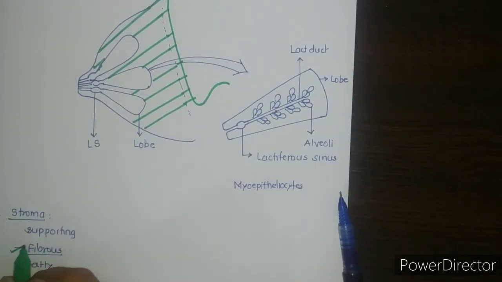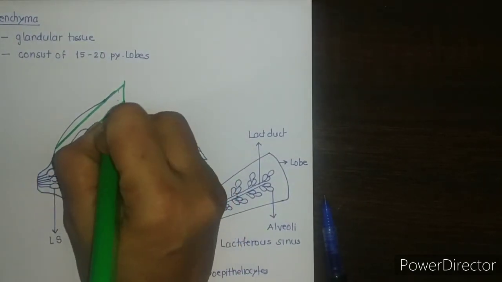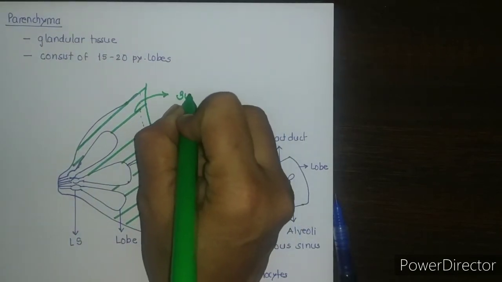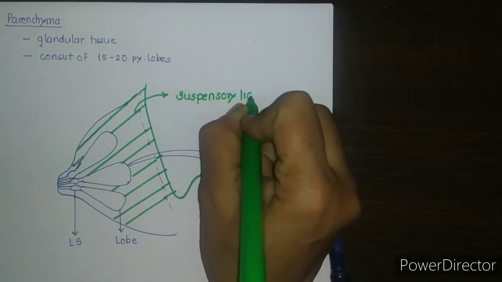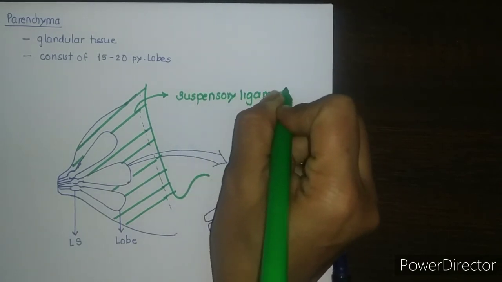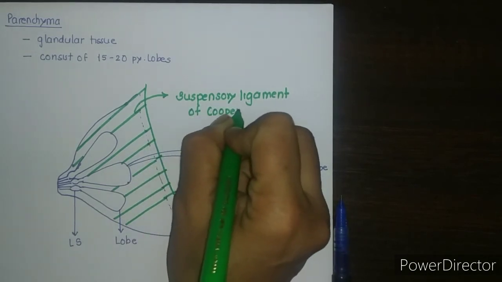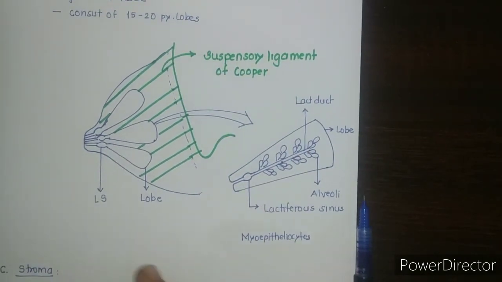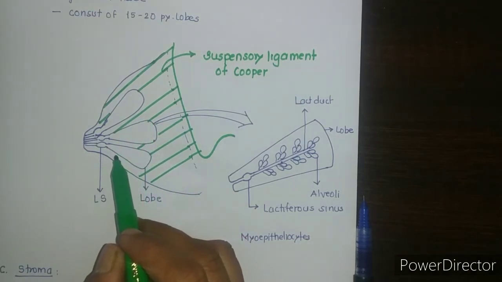There are two types, fibrous stroma and fatty stroma. Fibrous stroma is responsible for formation of the suspensory ligament of Cooper, which anchors the skin and parenchyma to the underlying pectoral fascia, whereas fatty stroma forms the main bulk of the gland, distributed all over the breast except nipple and areola.